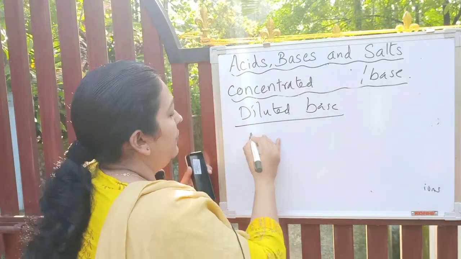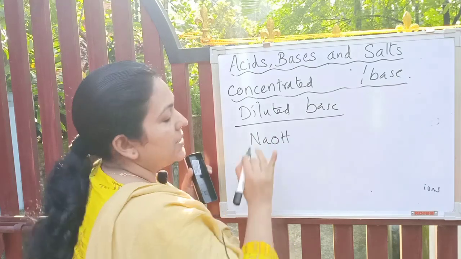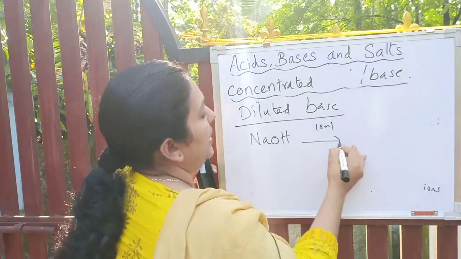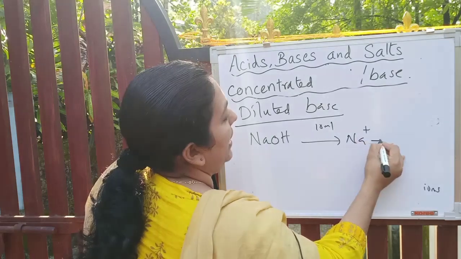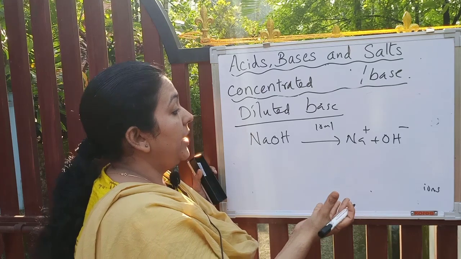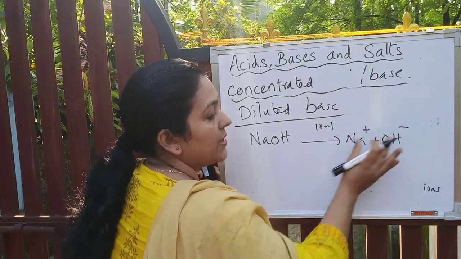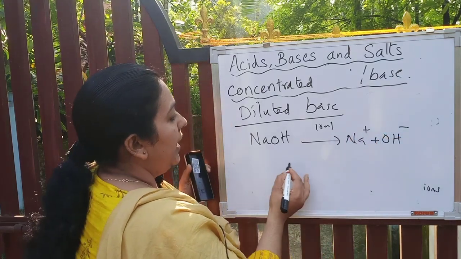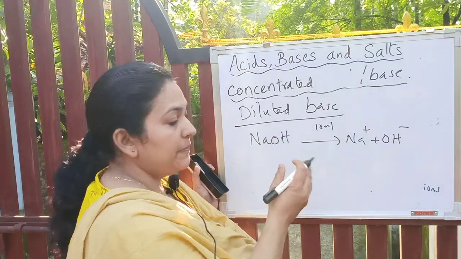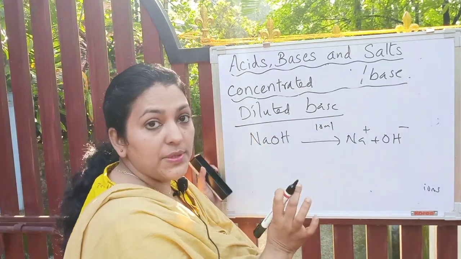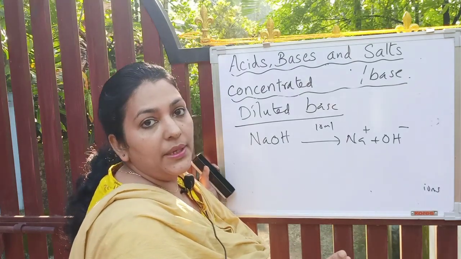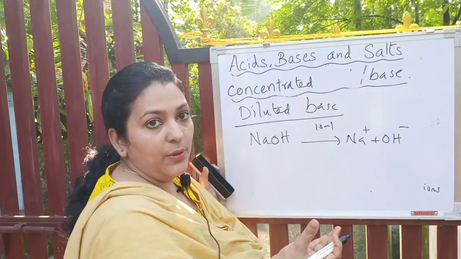For example, if you have taken 10 ml of sodium hydroxide, you know that it will completely ionize into Na positive, sodium positive ions and hydroxide negative ions. And similarly, when you add 5 ml sodium hydroxide mixed with another 5 ml water, what will happen? It will become diluted, isn't it?